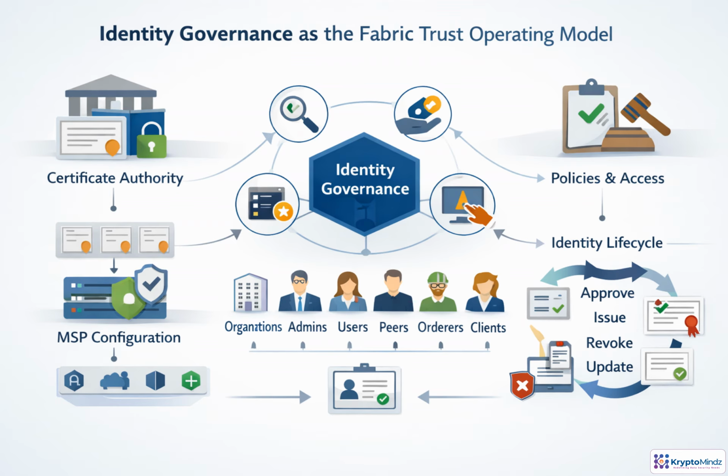At the technical layer, a certificate authority issues certificates. But governance decides who is allowed to request, approve, issue, and revoke them. The MSP translates those decisions into Fabric trust rules, trusted routes, intermediate CAs, organizational units, and role mappings. Those rules control what admins, users, peers, orderers, clients, and automated services can do on channels. In short, identity governance keeps access aligned with business authority.